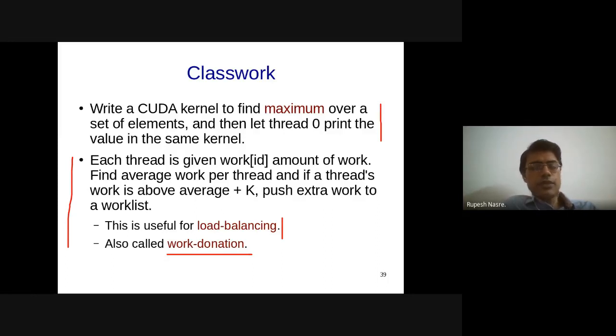All right, so we'll stop here. Any questions? Okay, so tomorrow we'll have a doubt session completely. I will not teach anything new, and whatever we have covered so far